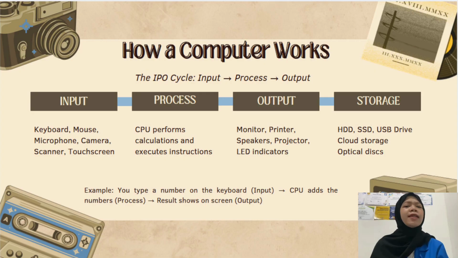3. Output. This is the result that the computer produces for you. It could be text on your monitor, sound from speakers, a document from a printer, or an image on a projector. And last, storage. Data can also be saved for later use. Temporary storage is RAM while the computer is on, and permanent storage is the hard drive or SSD. Example to remember: you type 5 plus 3 on the keyboard, that's input. The CPU calculates it, that's process. 8 appears on your screen, that's output.